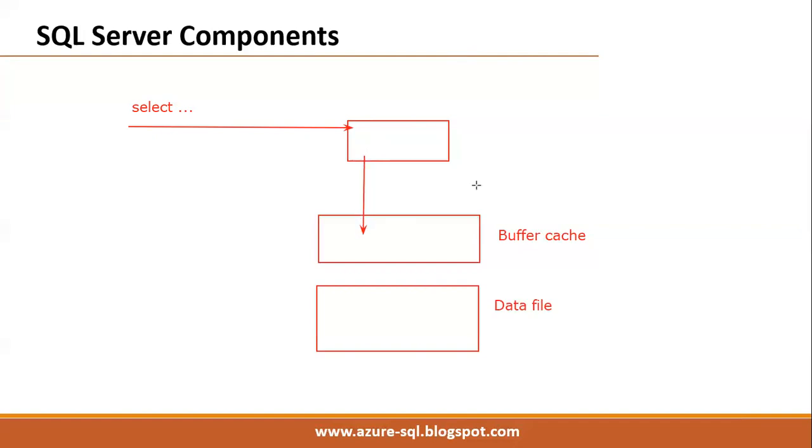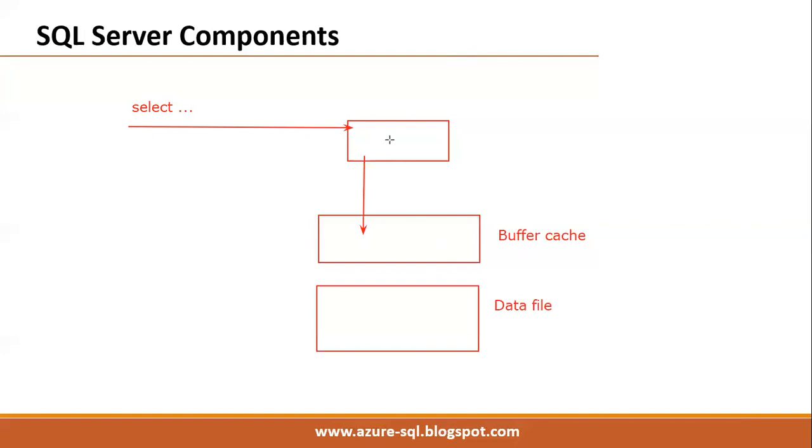First it checks whether this query's related data is there in the buffer. No data found. For example, we have just started SQL Server, so the buffer cache is empty.